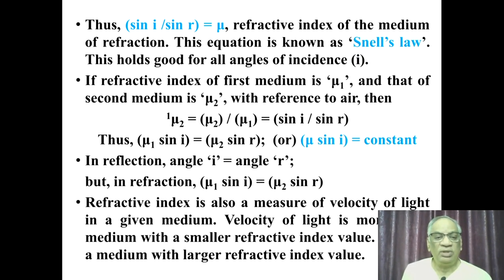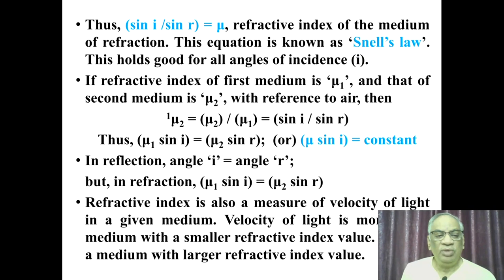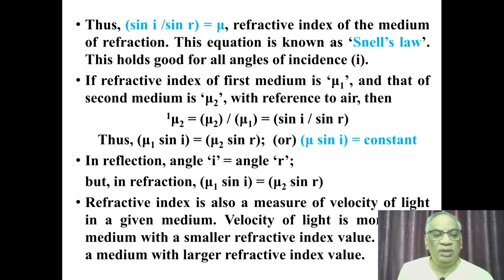If there is mu1 with reference to A and that of the second medium mu2 with reference to A, then the refractive index of medium 2 with reference to medium 1 can be represented as mu12 equal to mu2 by mu1, that is sin I by sin R. Thus, mu1 sin I is equal to mu2 sin R. Mu1 is the refractive index of the medium in which the light is entering the boundary, and mu2 is the refractive index of the medium in which refraction took place.